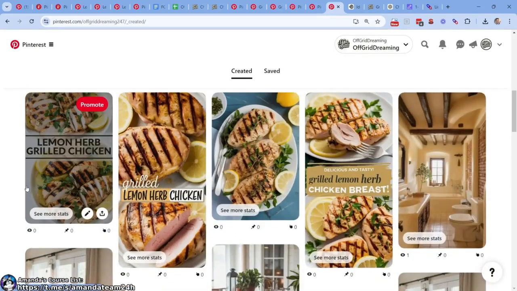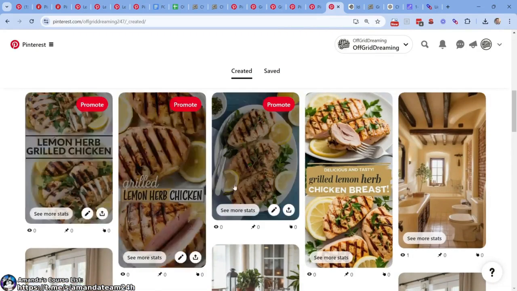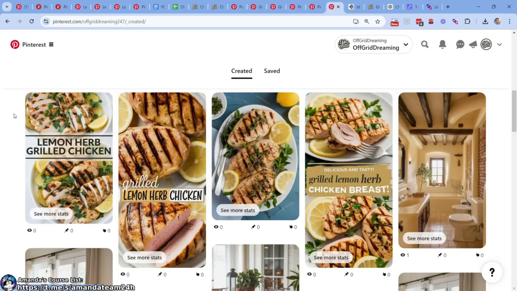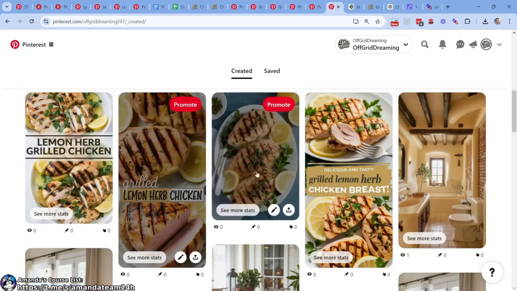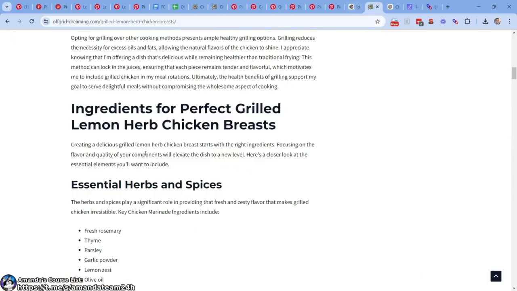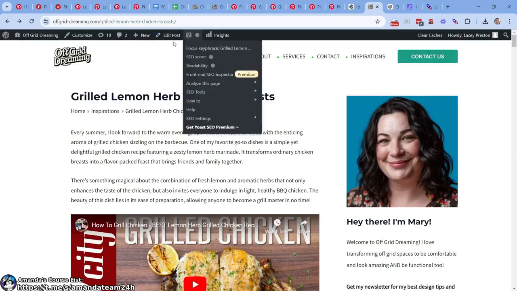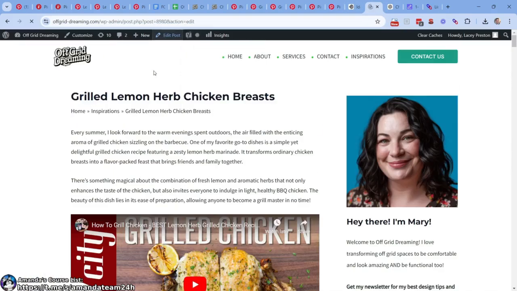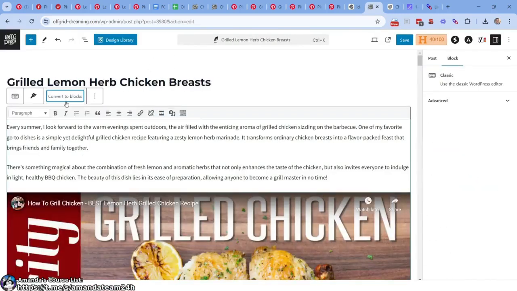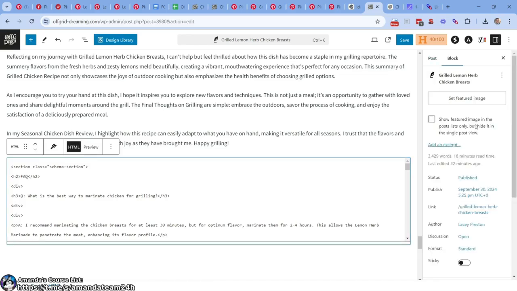Pretty darn nice. Now we have 4 images, different sizes, unique, that all go to one blog post. What a beautiful way to create recipe pins, right? You're giving the user different looks. You're giving them different opportunities to click through to your website. Now what we need to do is edit this post quickly. This is what I do, at least, so I can save money on SEO write-ins, so I don't have to have AI images, which can be expensive over there.